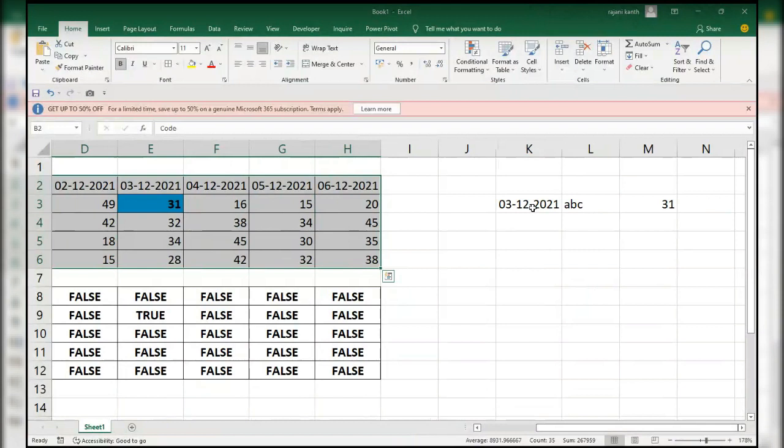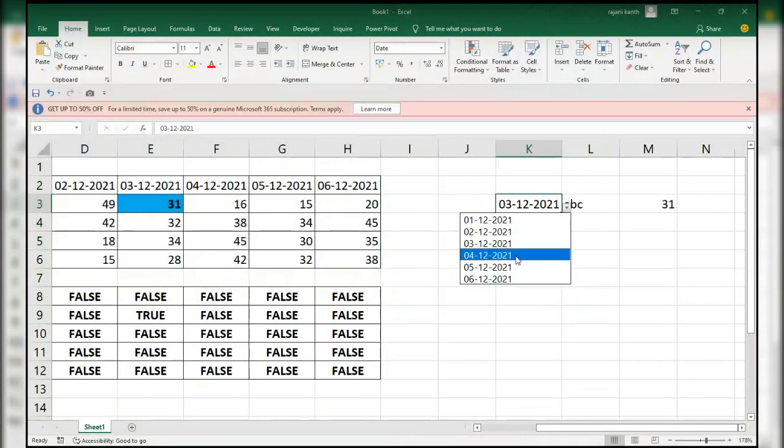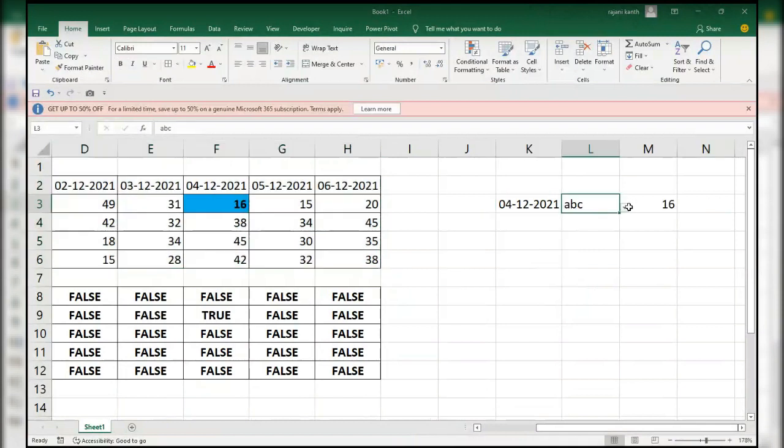Okay. If I change the date to another day, 4, it will move. If I change this one to another date, it will move there as per the date and the code.